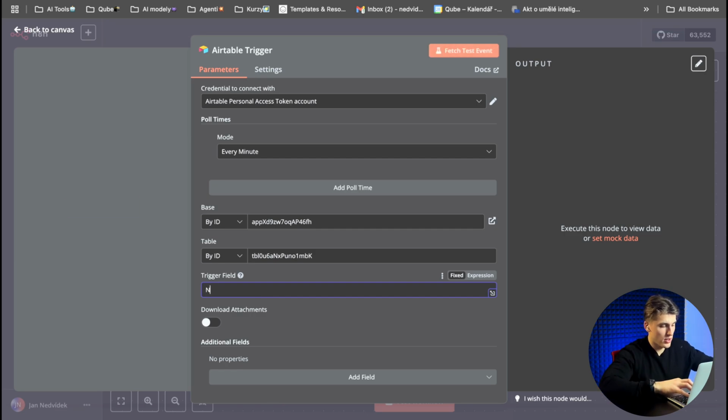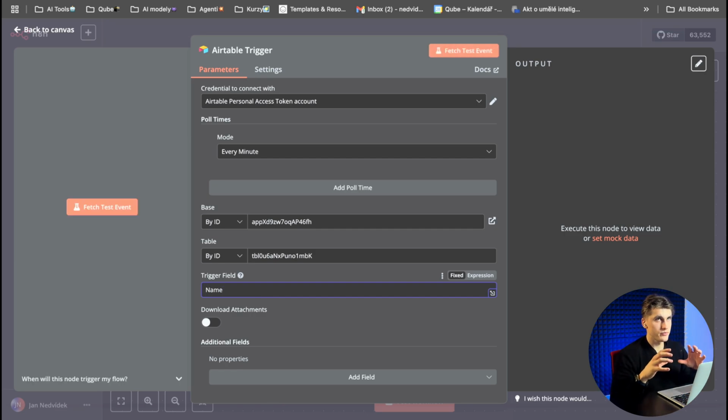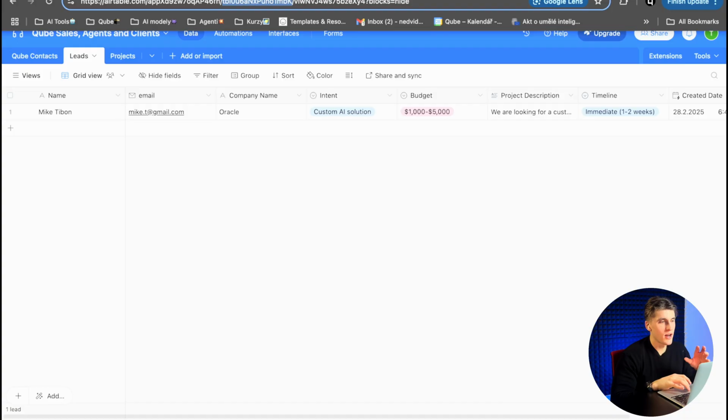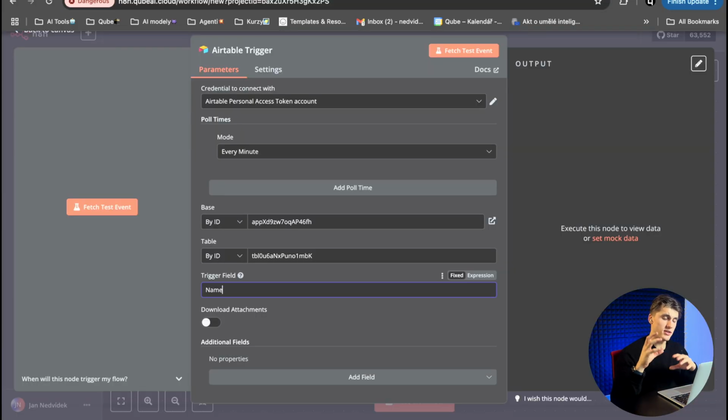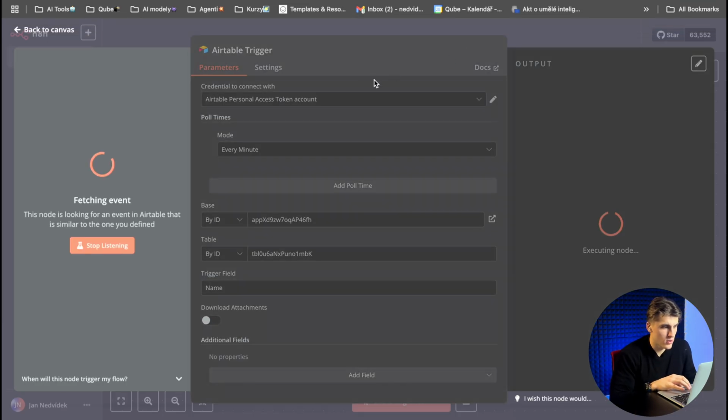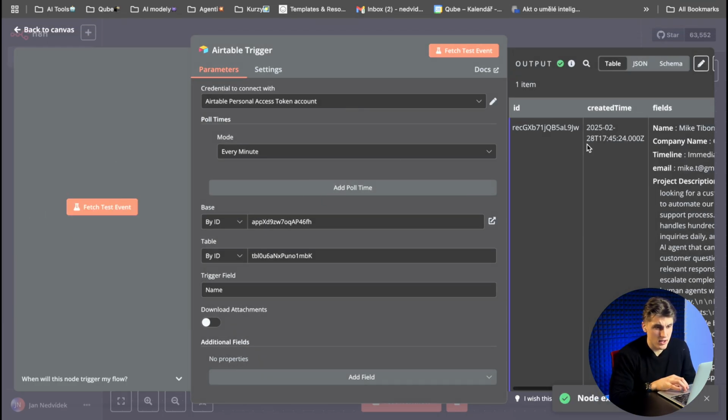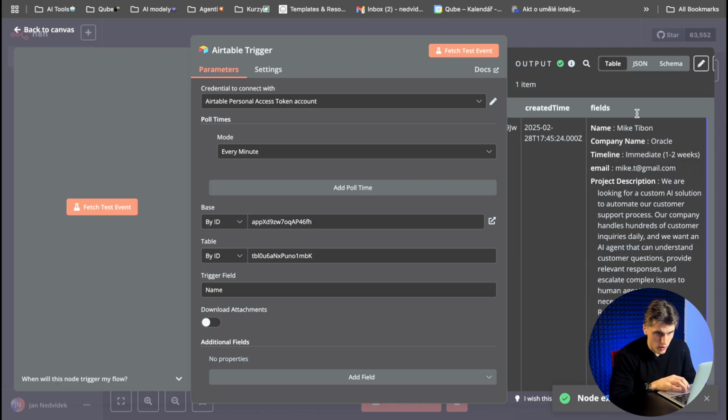What is the trigger field? We can say that this is the part of your database that n8n will use as a trigger, as the first thing that it will go through. So if there is a new note, it needs to be in the name field. Okay, so first we need to click on fetch test event, and as you can see, everything works correctly.